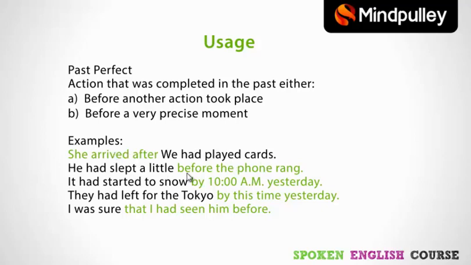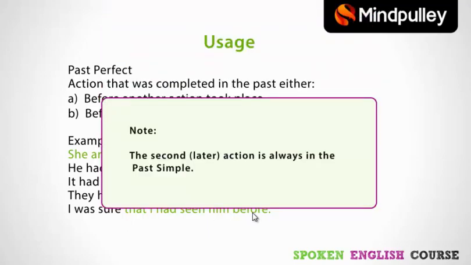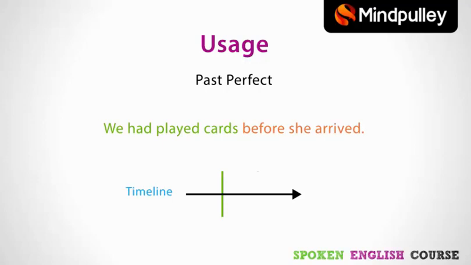He had slept a little before the phone rang. It had started to snow by 10 AM yesterday. They had left for Tokyo by this time yesterday. I was sure that I had seen him before. Note that the later or the second action is always in the past simple. Let's look at the timeline for the past perfect tense. We had played cards before she arrived.